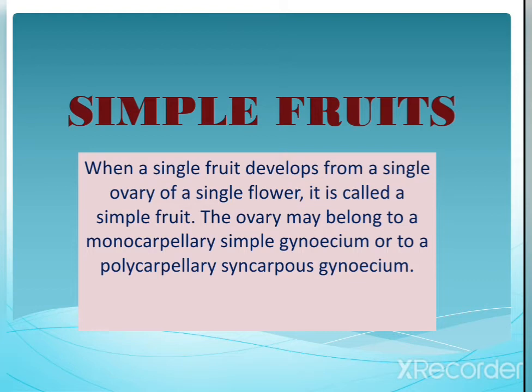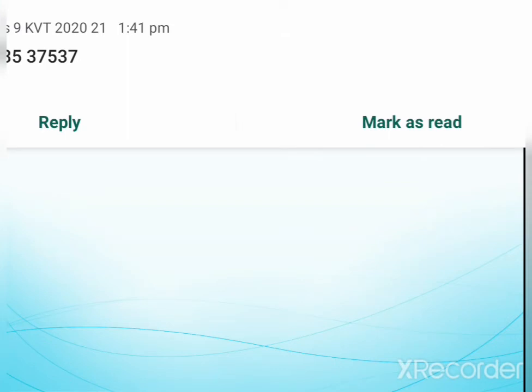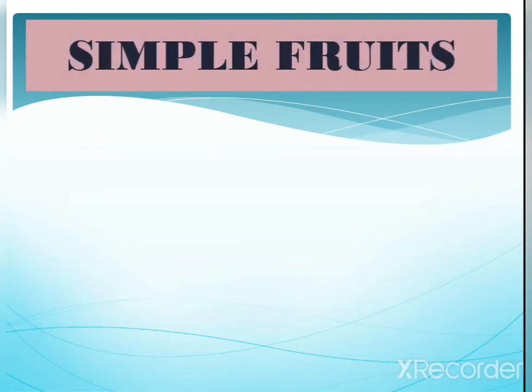The ovary may belong to a monocarpellary simple gynoecium or to a polycarpellary syncarpous gynoecium. Syncarpous means that the carpels are fused. Now coming to the simple fruits.